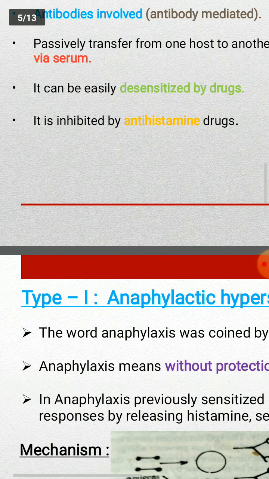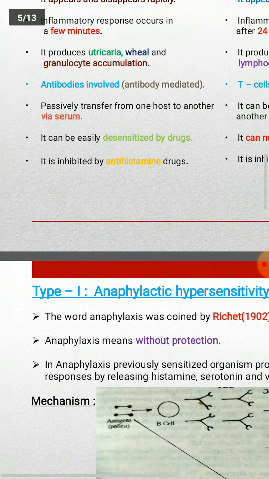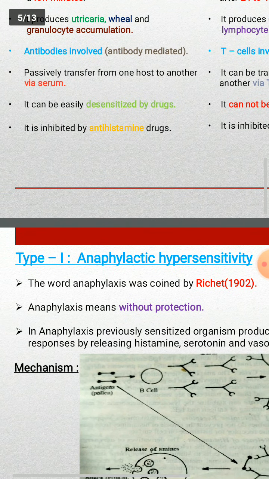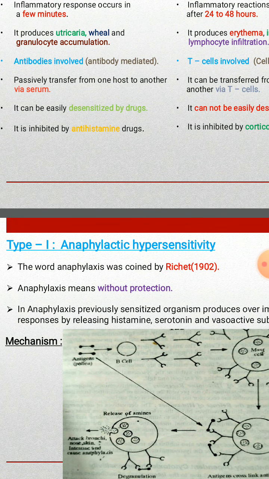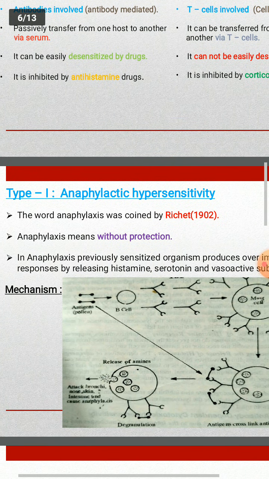Now we can discuss elaborately the different types of hypersensitivity. Number one, type 1 hypersensitivity, called anaphylactic hypersensitivity. It belongs to the immediate type of hypersensitivity.